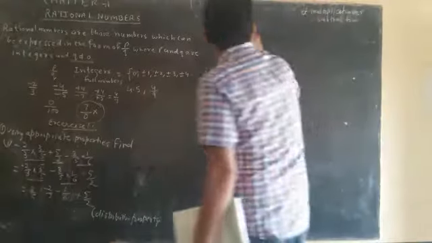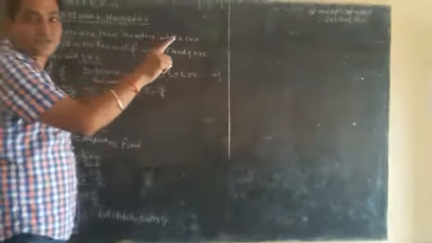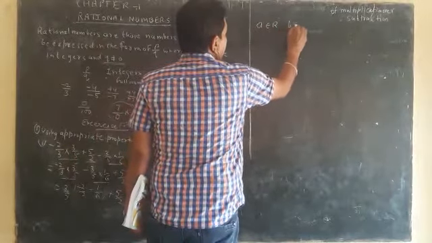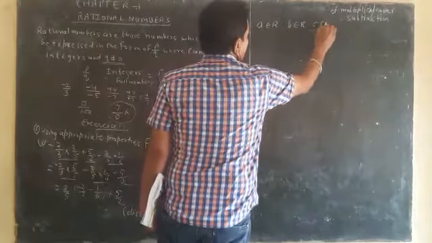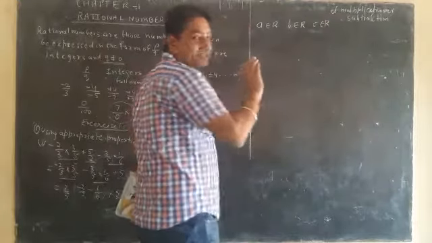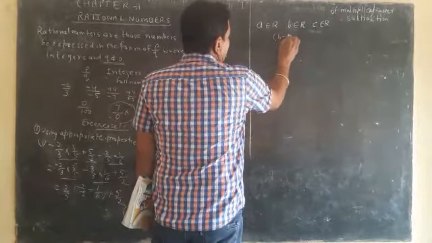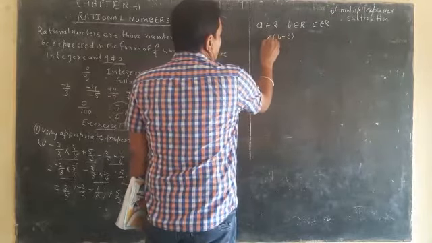So what is the distributive property of multiplication over subtraction? Suppose A, B and C are rational numbers here, and B minus C is in the bracket,